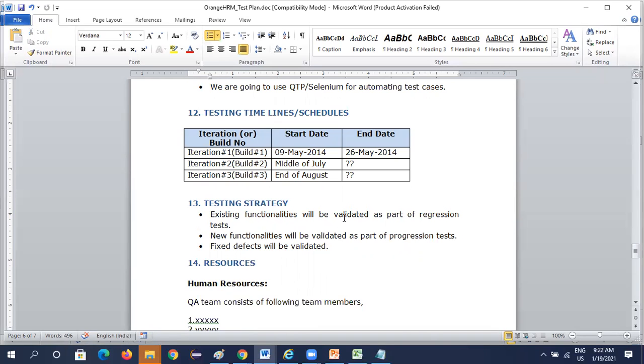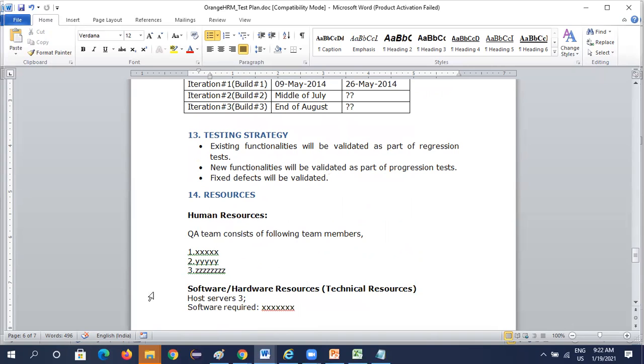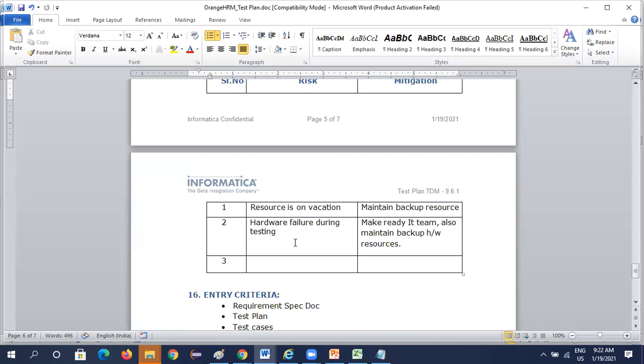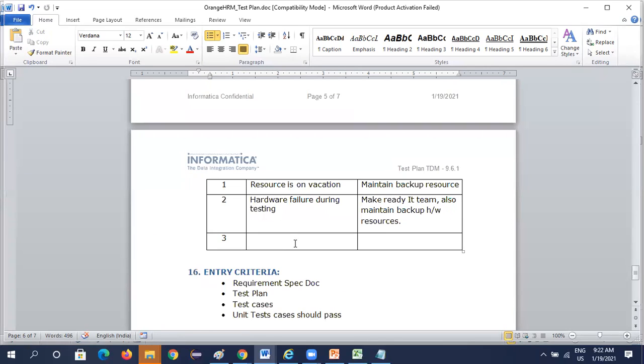So, what are the strategies here? It's nothing but we'll complete the regression test cases, we'll do all the newly added test cases for newly added functionalities, and fix the defects and retest the defects. So resources, how many QA team members are required? What software is required? What are the risks and mitigations? Risks and mitigation means, see, if a resource goes on vacation, what do we need to do? Maintain a backup resource. If hardware fails, what do we need to do?